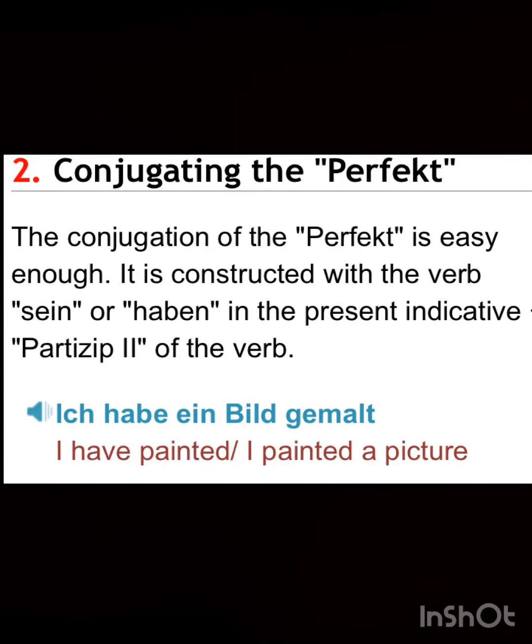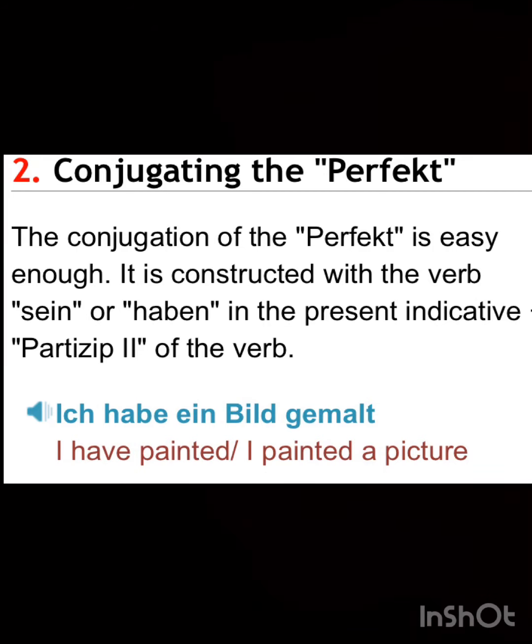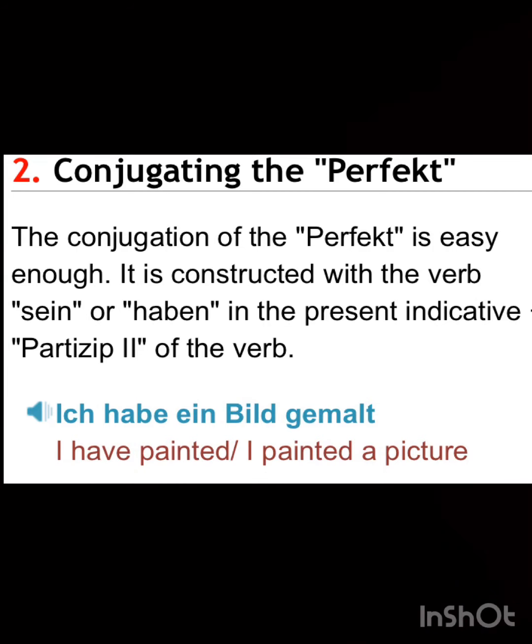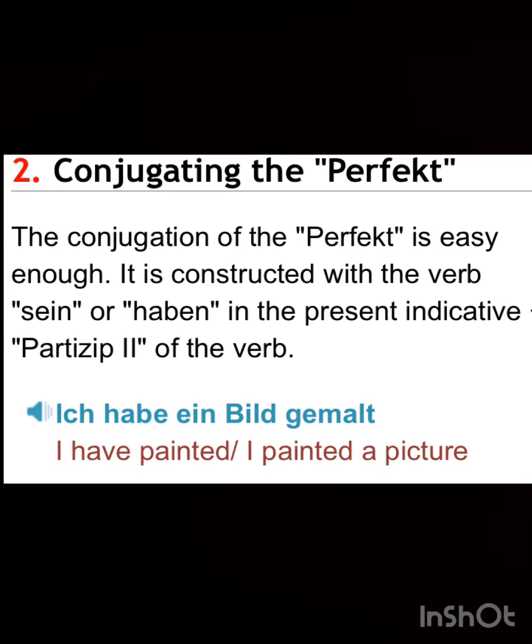Okay, now next is conjugating the perfect, which means whenever we are making a sentence, it is important for us to conjugate it. So how will you do that? The conjugation of the perfect is easy enough. It is constructed with the verb sein or haben in the present indicative plus Partizip zwei of the verb, which means that the verb has to change according to the subject. So, ich habe ein Bild gemalt, which means I have painted or I painted a picture.